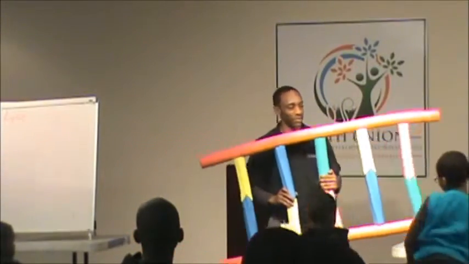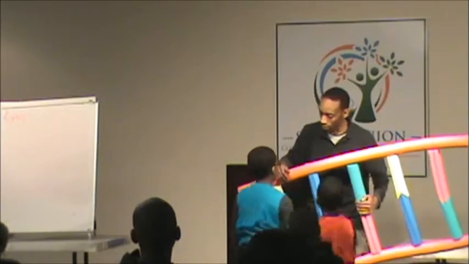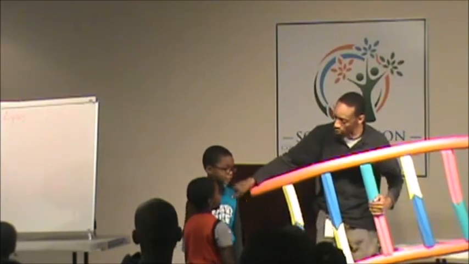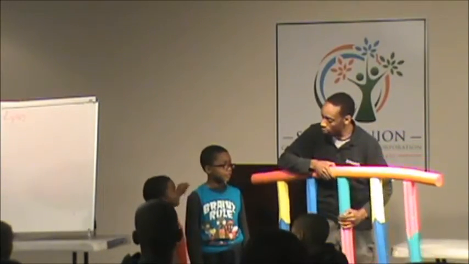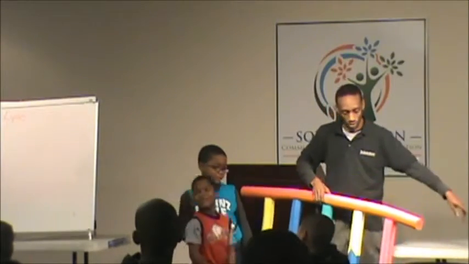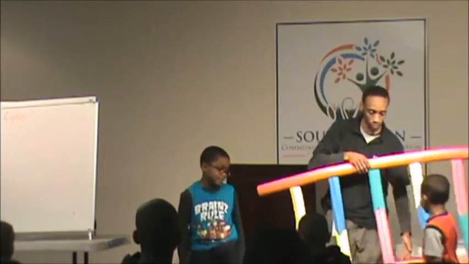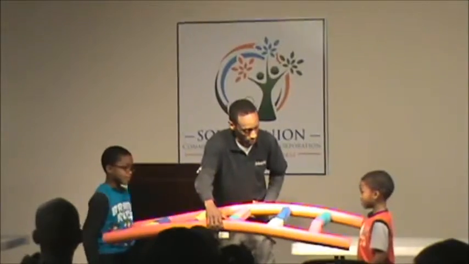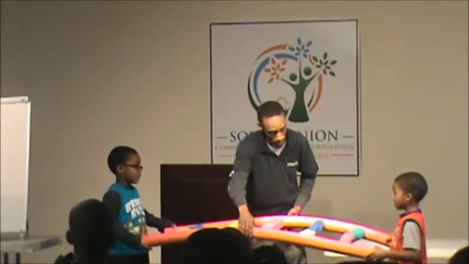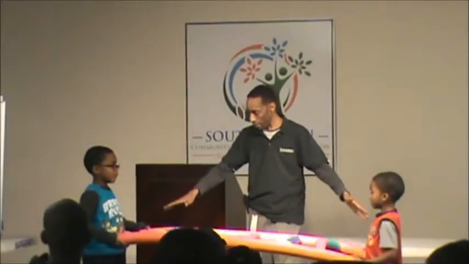Come on. All right, young man, what's your name? Arthur. Okay, Arthur, look at you on this side. What's your name, young man? Reginald. His little brother. All right, Reginald, you come down on this side. Reginald, I'm gonna take those two. Arthur, take those two. Now, this looks like a ladder, right?